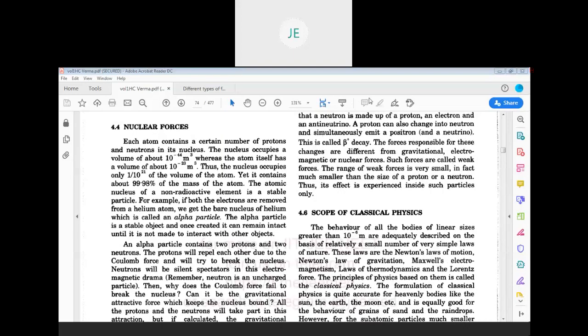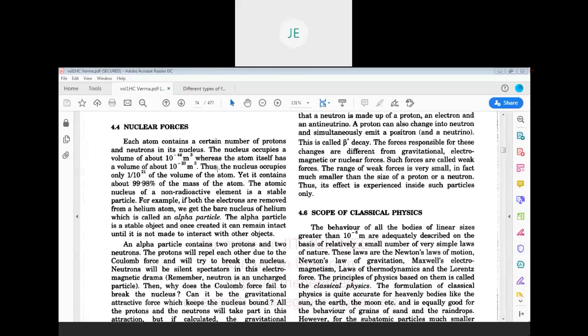Next type of forces, nuclear force. Each atom contains a certain number of protons and neutrons in its nucleus. The nucleus occupies a volume of 10 power minus 44 meter cube, whereas the atom itself occupies 10 power minus 23 meter cube. Thus, the nucleus occupies 1 by 10 power 21 of the volume of the atom. But it contains 99.98% of the mass of the atom.